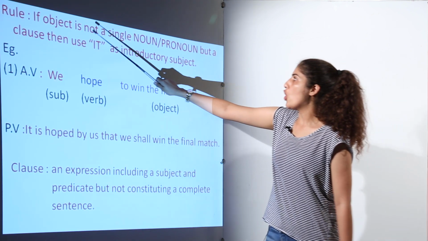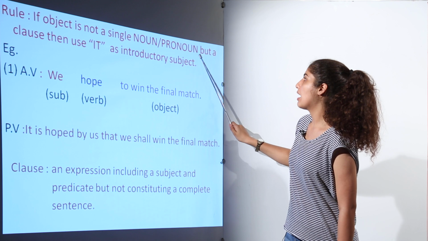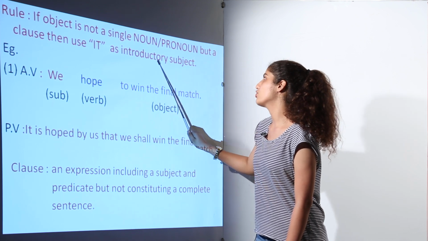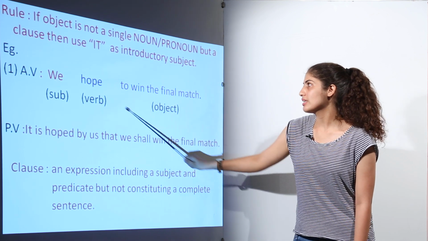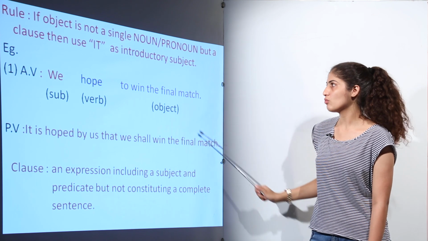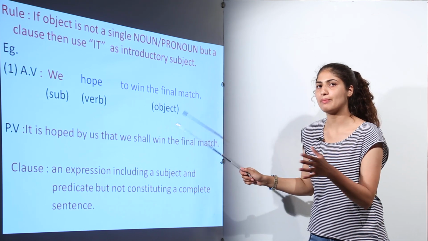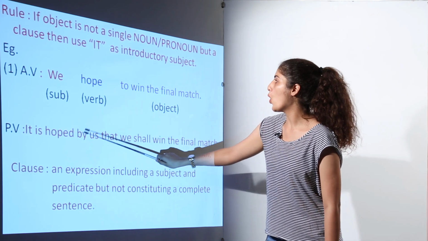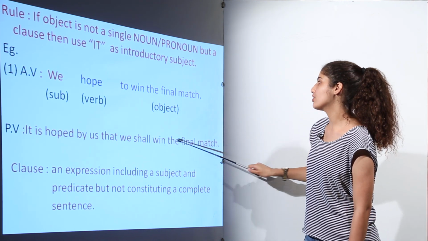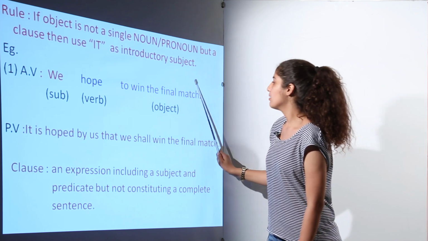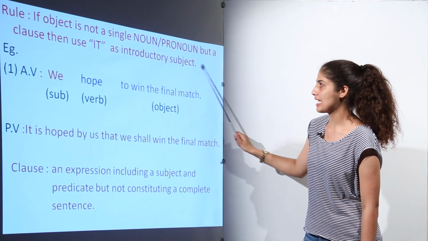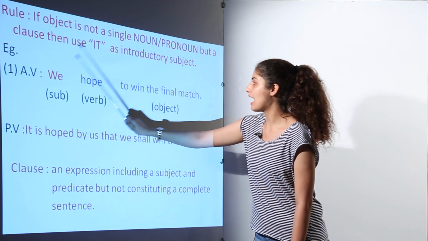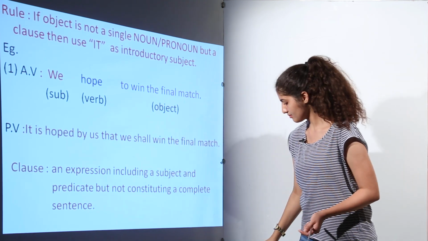See, if the object is not a single noun or pronoun but a clause, then use it as an introductory subject. Here this object is basically a clause. So what we have to do is start the passive voice with the word it. So we can say that it is hoped by us that we shall win the final match. This will remain the same, but what we have to do is add it here.